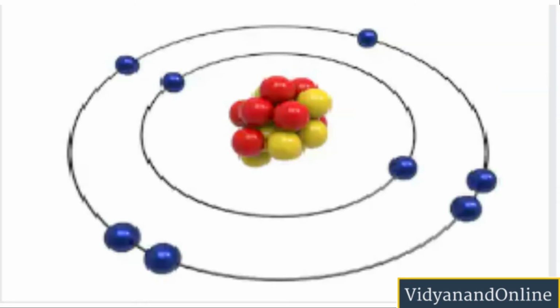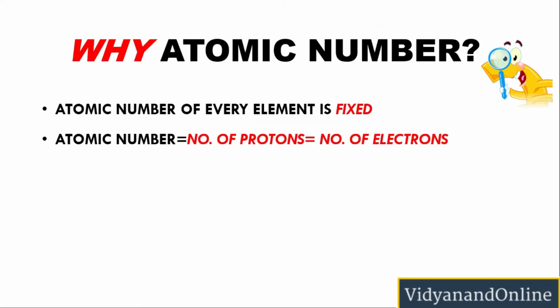So atomic number is equal to the number of protons in a nucleus, and every element has a unique number of protons. Therefore, atomic number is unique for every element. So there can be no confusion if we take atomic number as the basis of classification. Now the second point is that atomic number is equal to the number of protons, and the number of protons is equal to the number of electrons. So we can say that atomic number is equal to the number of electrons.